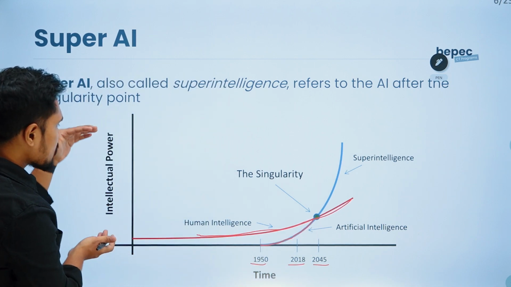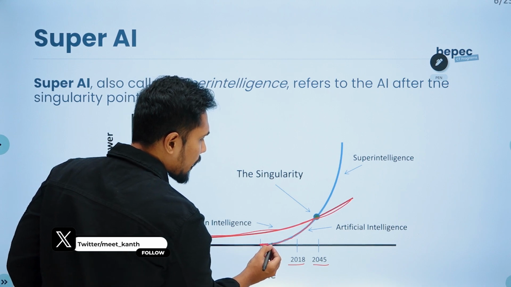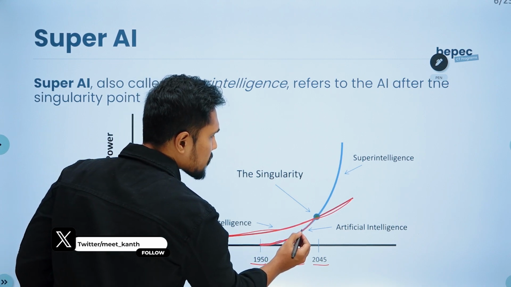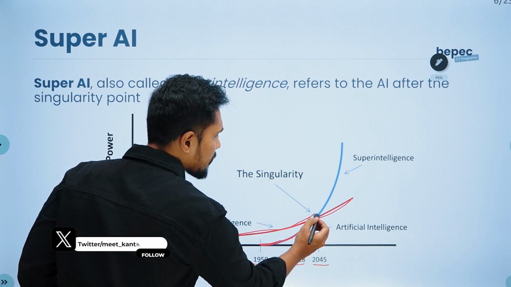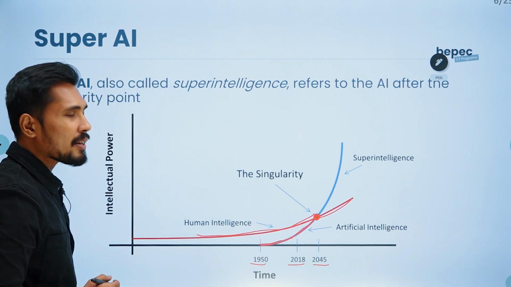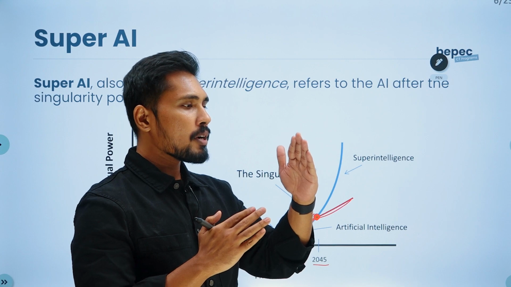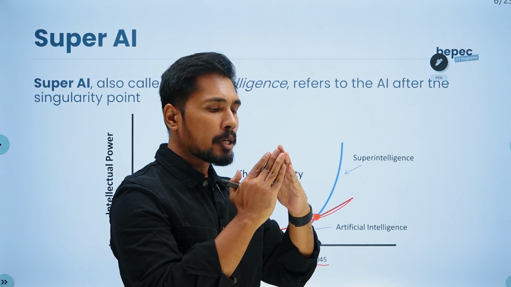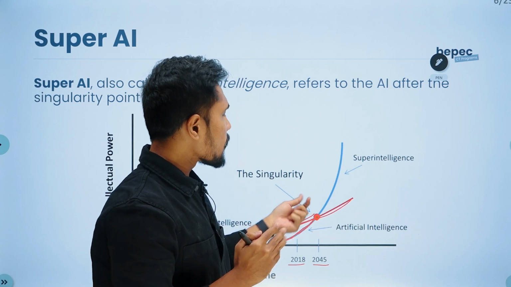On the y-axis is the intellectual power. The intellectual power of AI is slowly increasing, and it is meeting a point. When human intelligence and artificial intelligence meet at a point, we call that point the singularity point.